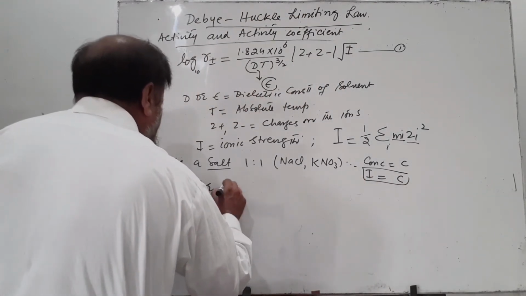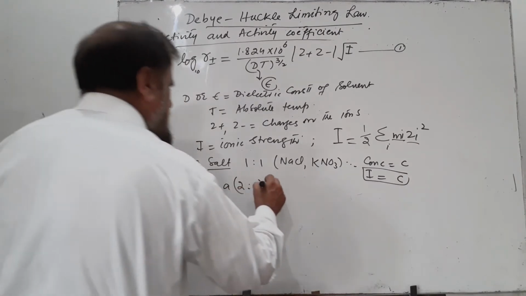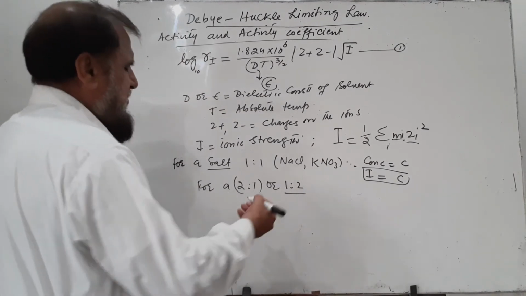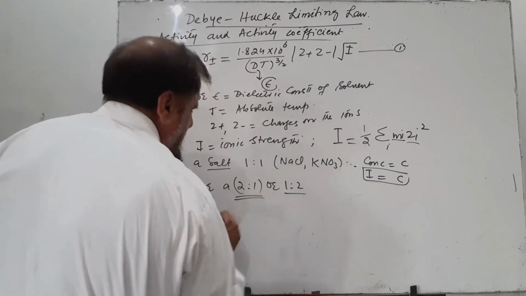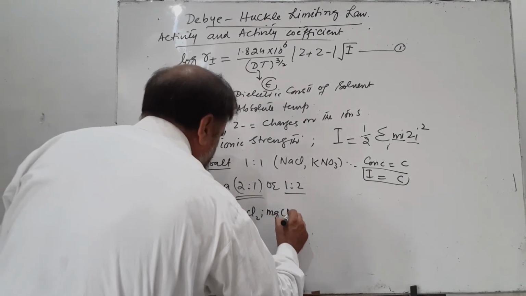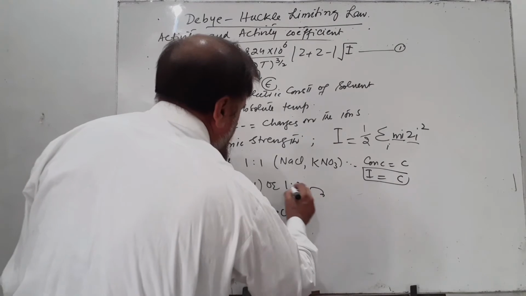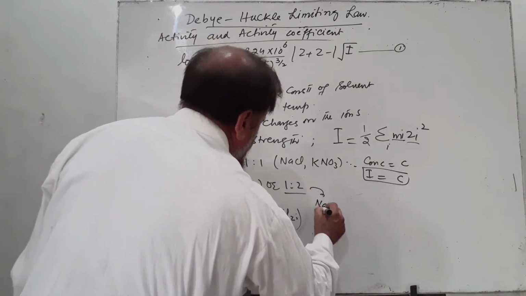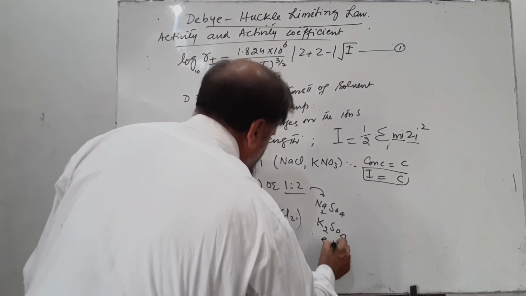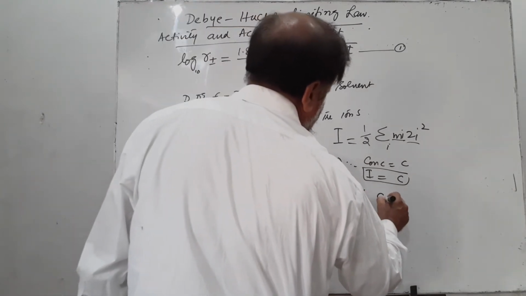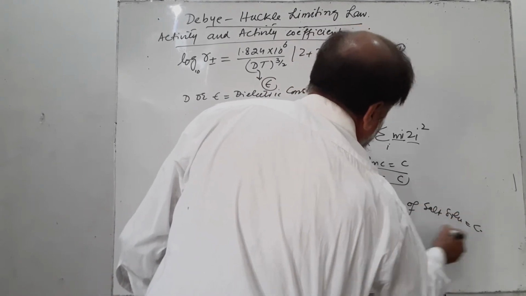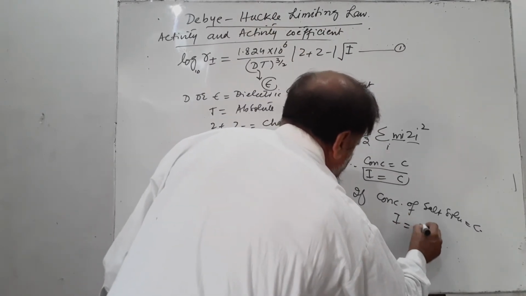For a 2,1 salt or 1,2 salt, a salt producing divalent ions and univalent ions, for example, in the first case, 2,1, we have calcium chloride, magnesium chloride, and in the second case we have sodium sulfate, Na2SO4, potassium sulfate, K2SO4, etc. For these salts, if the concentration of the salt solution is C, then the ionic strength is equal to 3C.